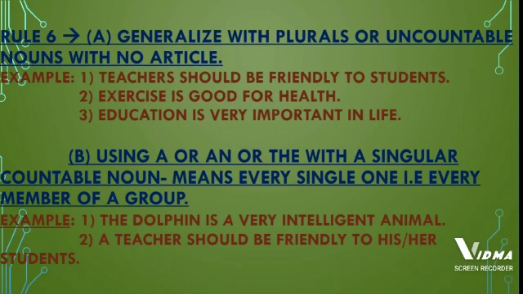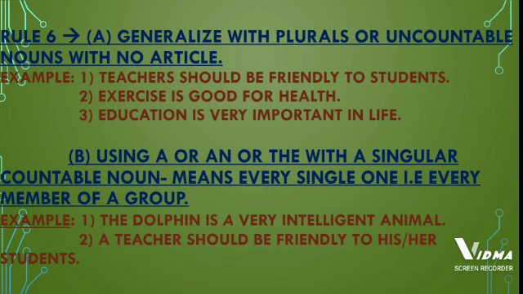Next example, exercise is good for health. Here again we can see that exercise and health are uncountable nouns. We cannot count exercise, we cannot count health. We don't use any articles before them because this is a general statement of fact or truth. Next example, education is very important in life. Here education and life both are uncountable nouns. We cannot count education, we cannot count life. So we don't use any articles.